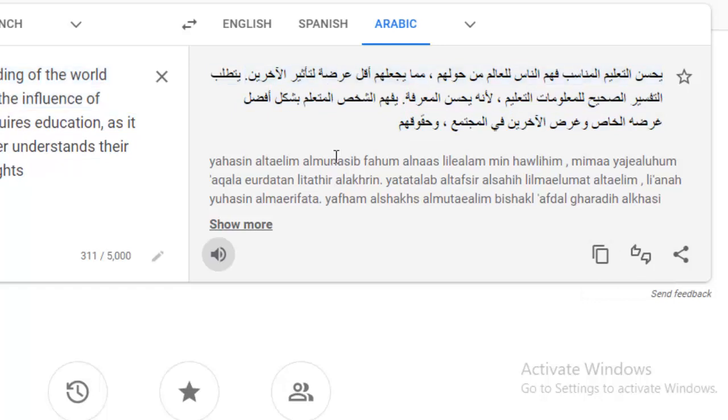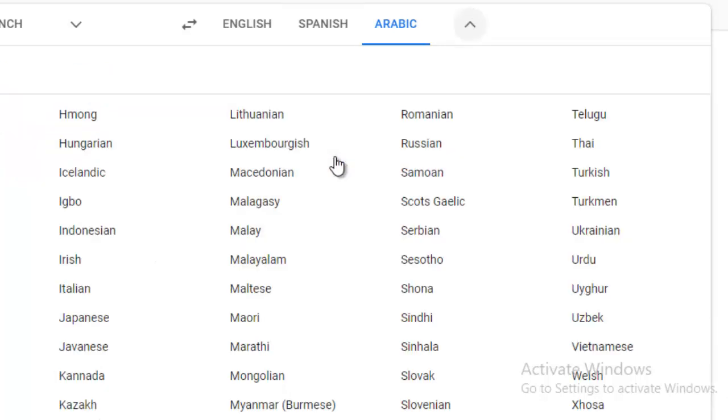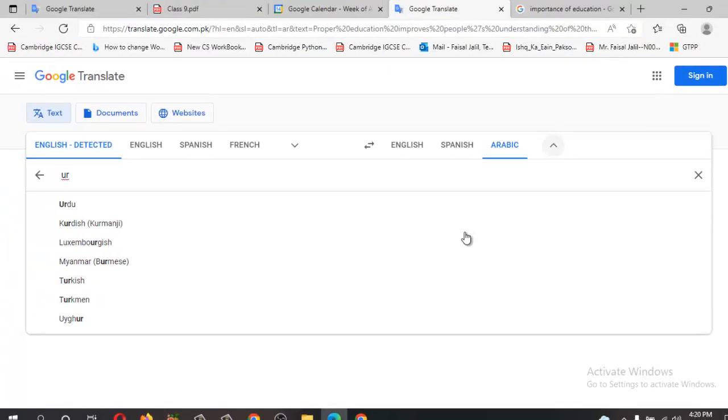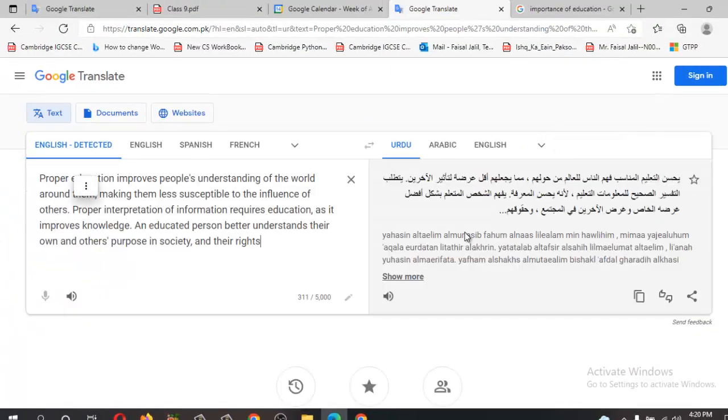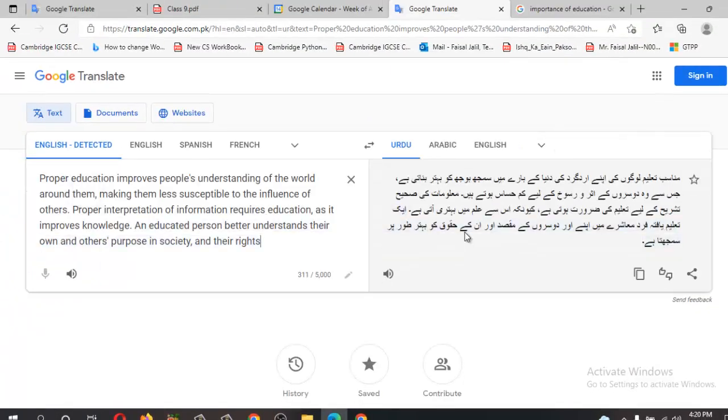Okay, now let me convert this text into Urdu. Now can you see over here?